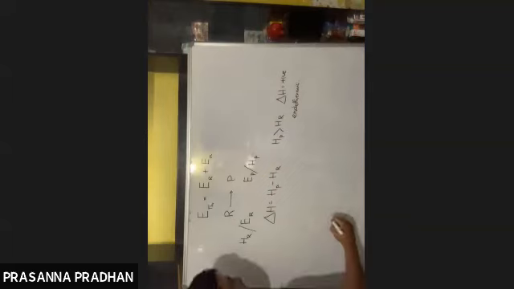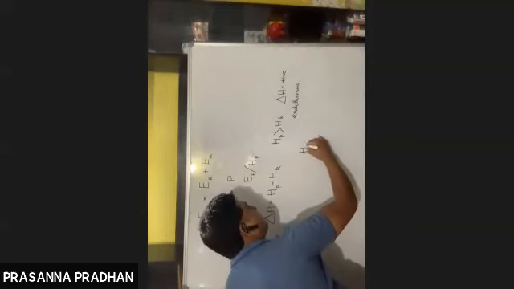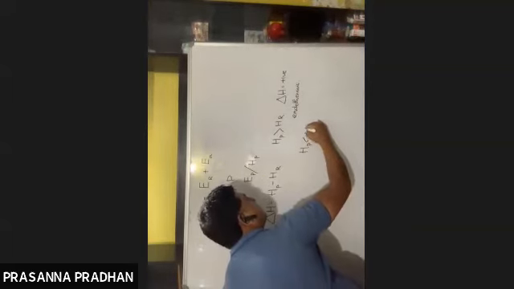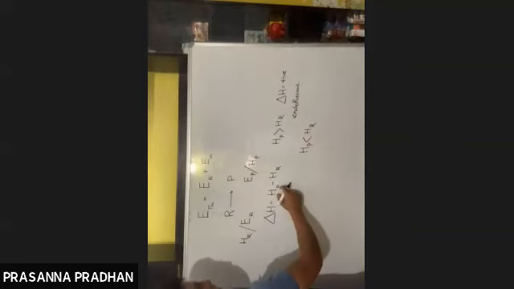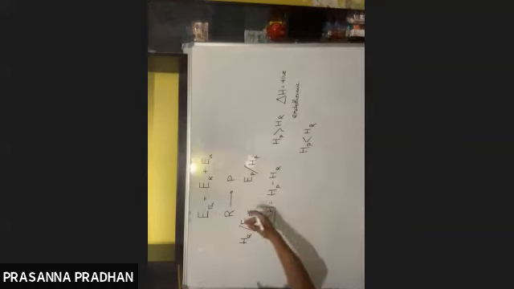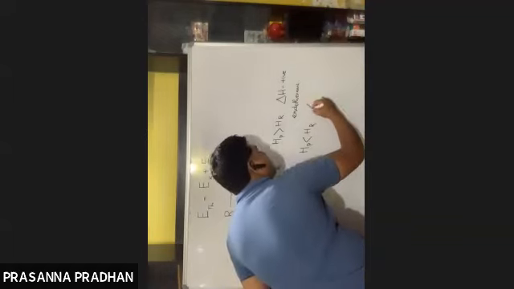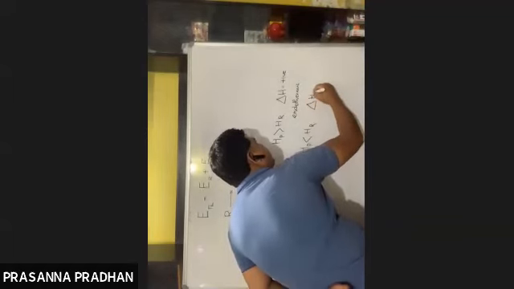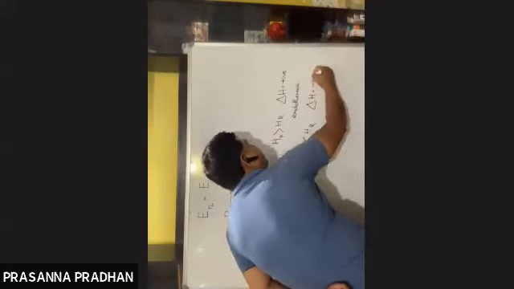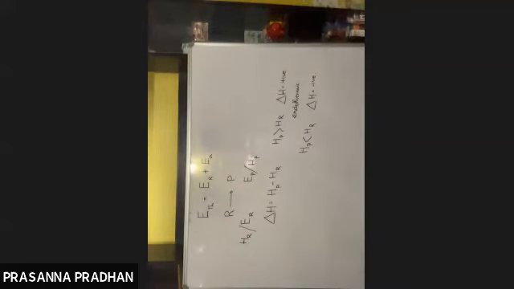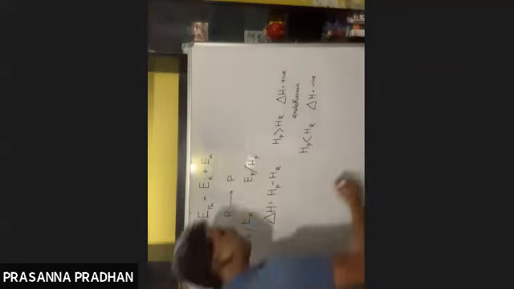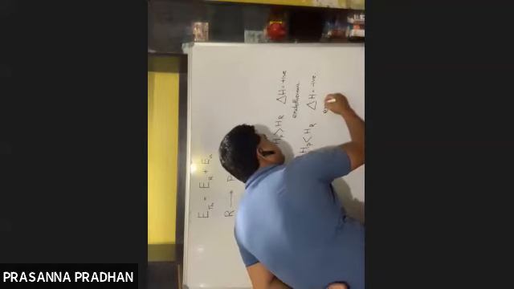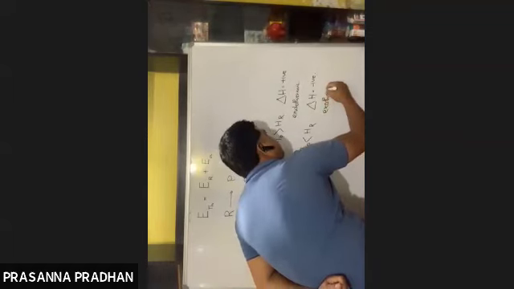But if the enthalpy of product is less than the enthalpy of reactant, if HP is less than HR, obviously what will be the sign of delta H? The sign of delta H is going to be negative. And such reactions where delta H is negative are known as exothermic reactions.